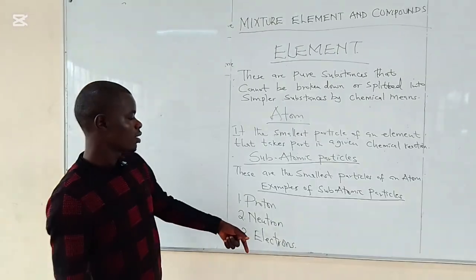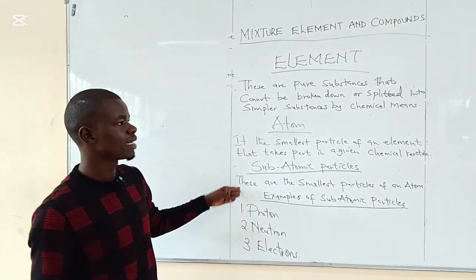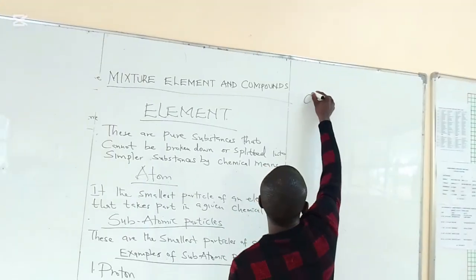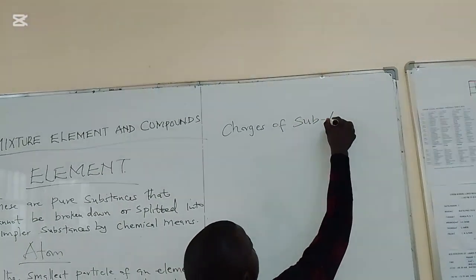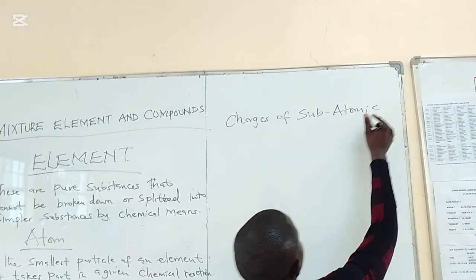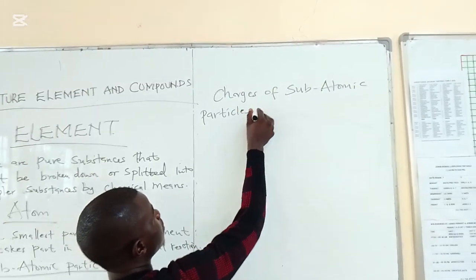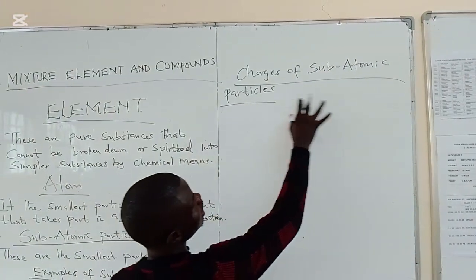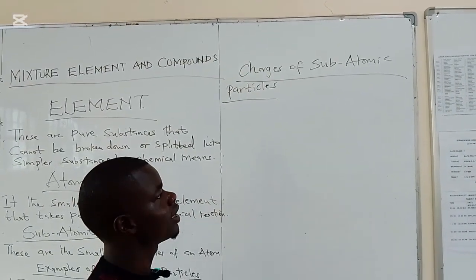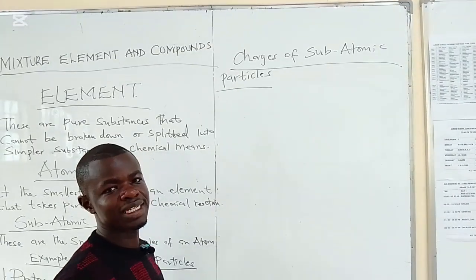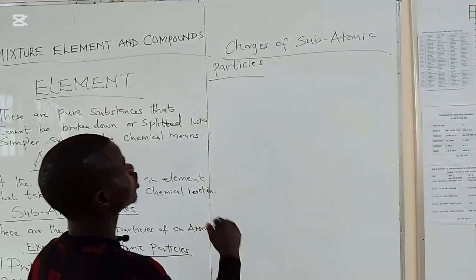From this, the next thing we're going to elaborate on is the charges of the subatomic particles. Charges means the particles can either be positive or negative, or end up having no charge.